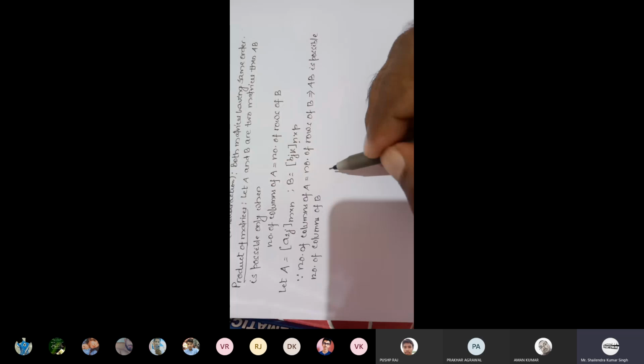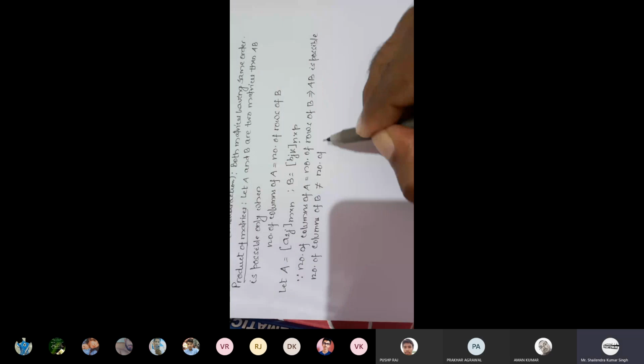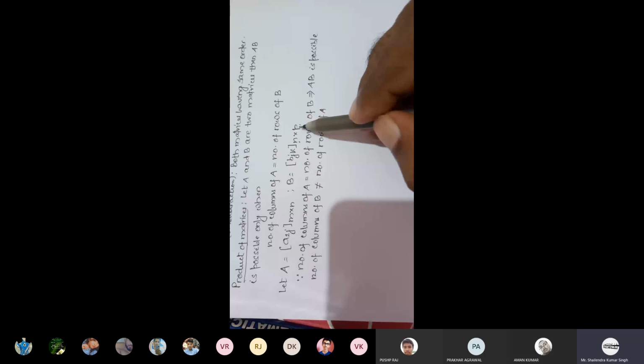But number of columns of B is not equals to number of rows of A. Number of columns of B is P and number of rows of A is M. So B into A is not possible. Is it clear?